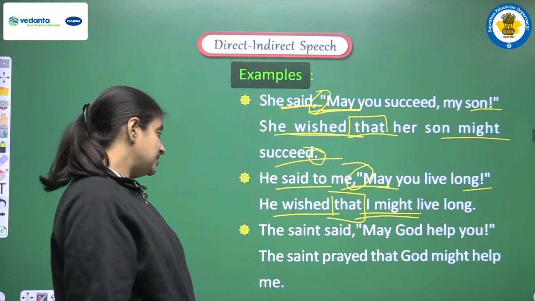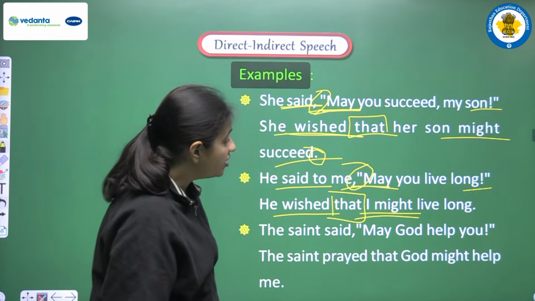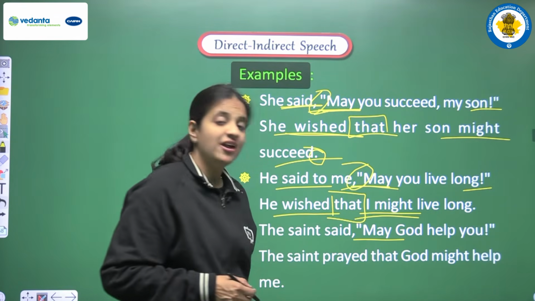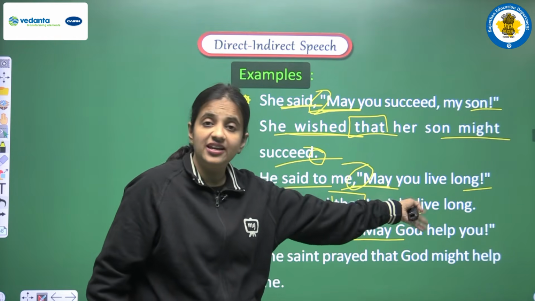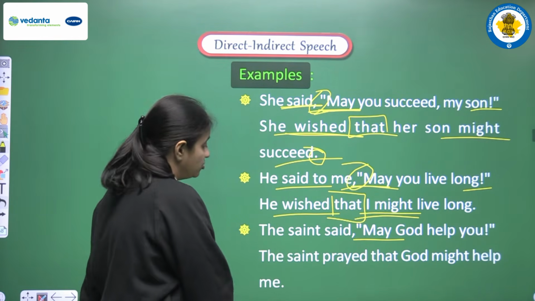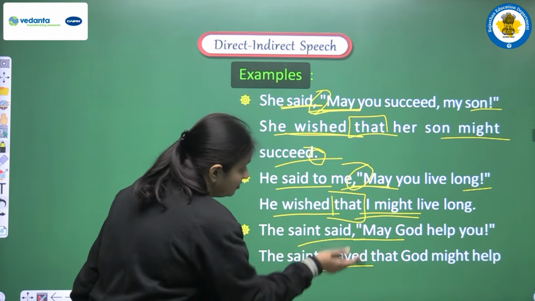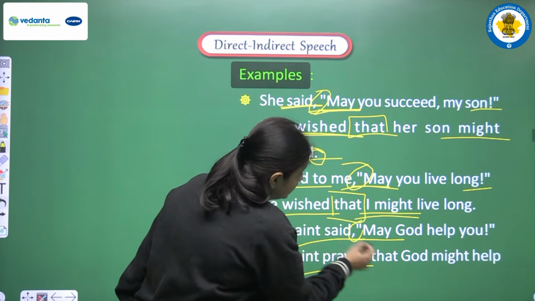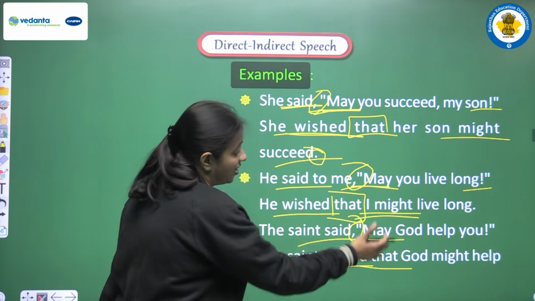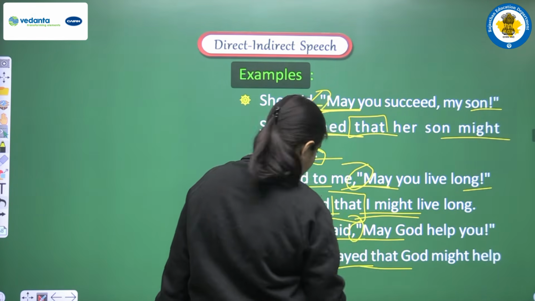Next sentence, the saint said, may God help you. So again we are having optative sentence. May is there in the sentence, exclamatory mark is there in the beginning and the end of the sentence. So now we are writing prayed in the place of said. So we are writing the saint prayed. As a conjunction we are writing that here. After that, God might help me.